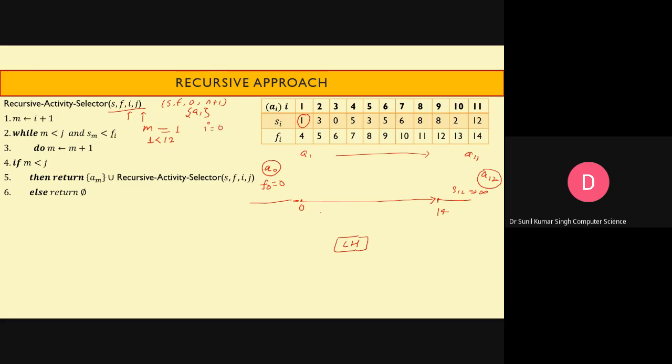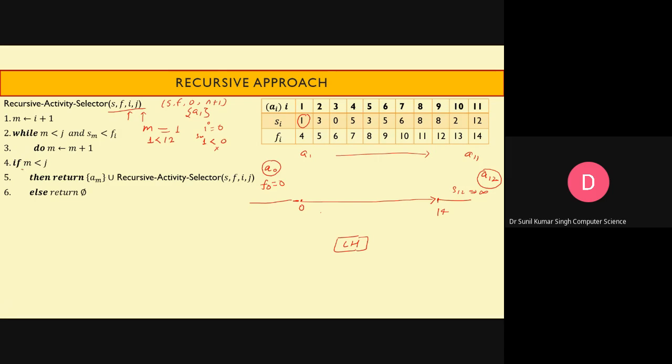Now Sm is less than Fi, and we have assumed already i equal to 0, f0 is 0. So here Sm is less than Fi. Sm is 1, and Fi is 0. No, the condition is not true, so that means it will not execute.